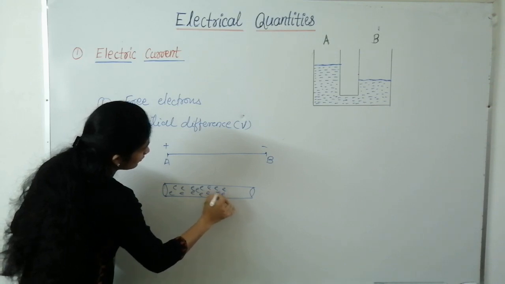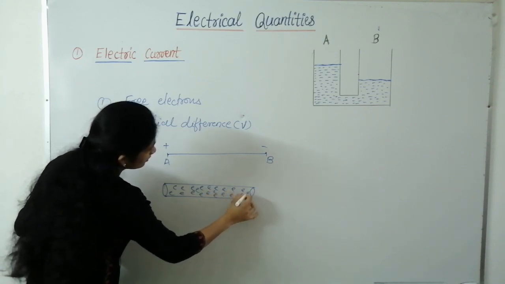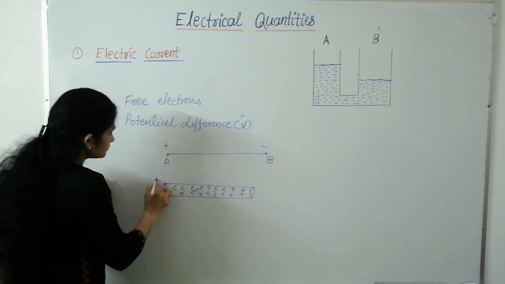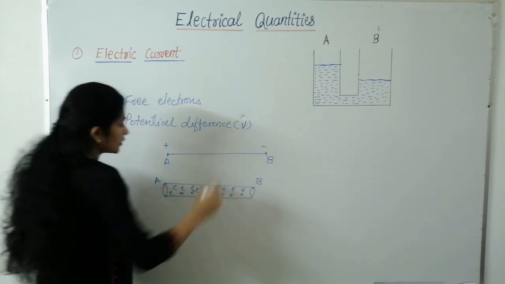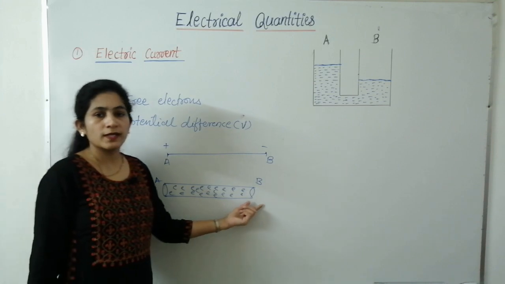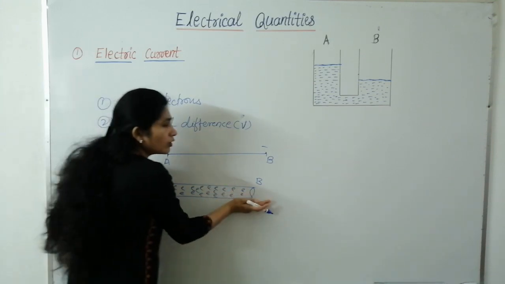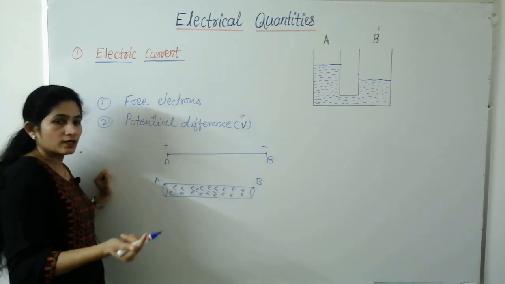There are an infinite number of electrons if we consider even a small piece of metal. Now these electrons move in all possible directions with all possible velocities. So there is no electric current. The net current is 0.